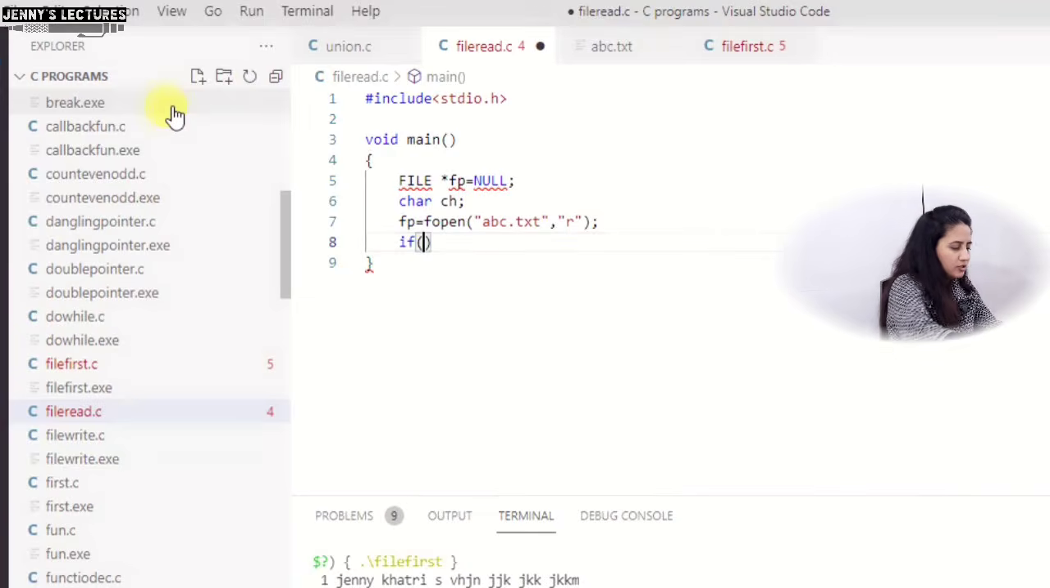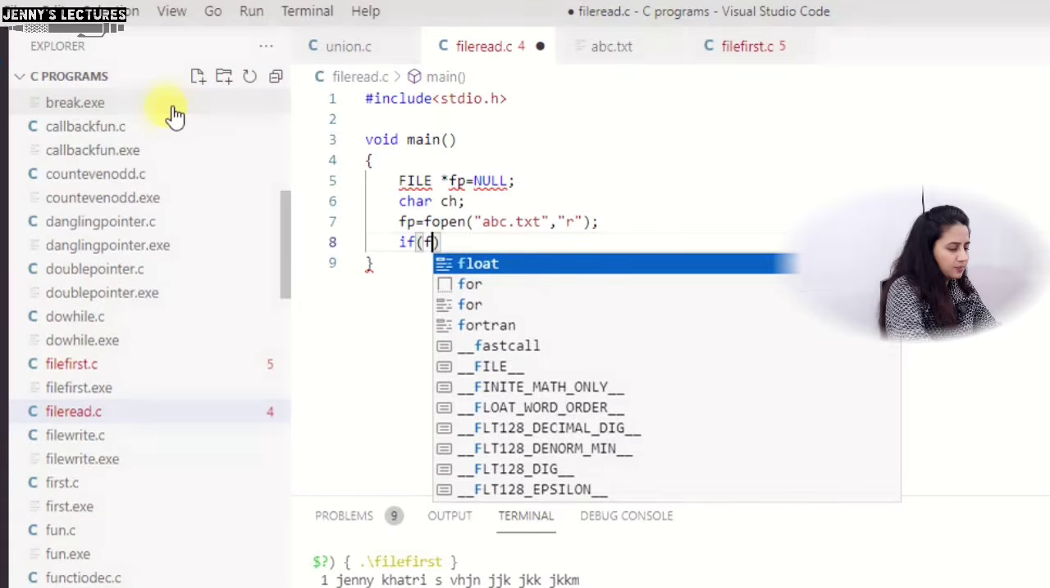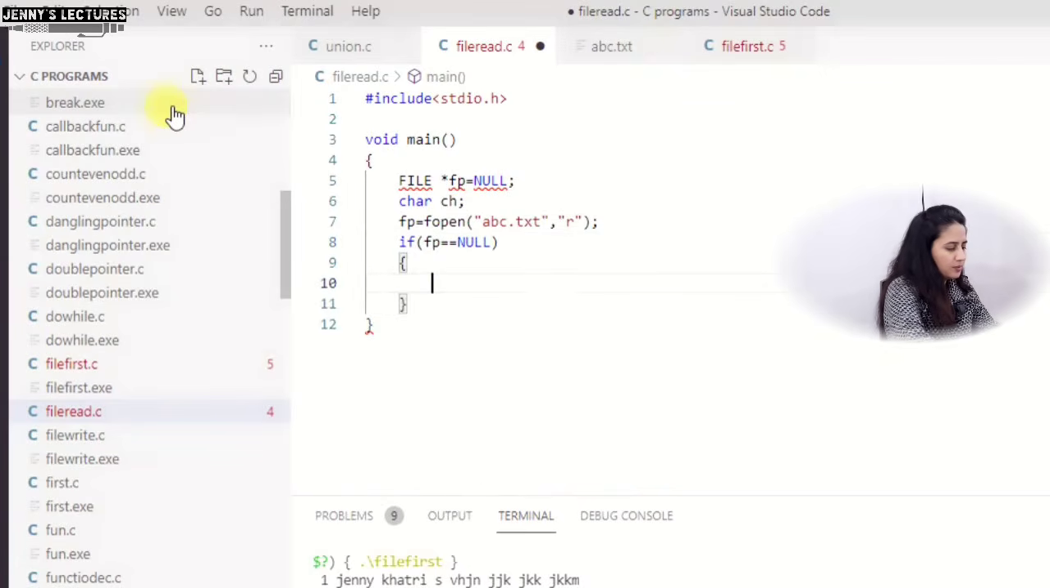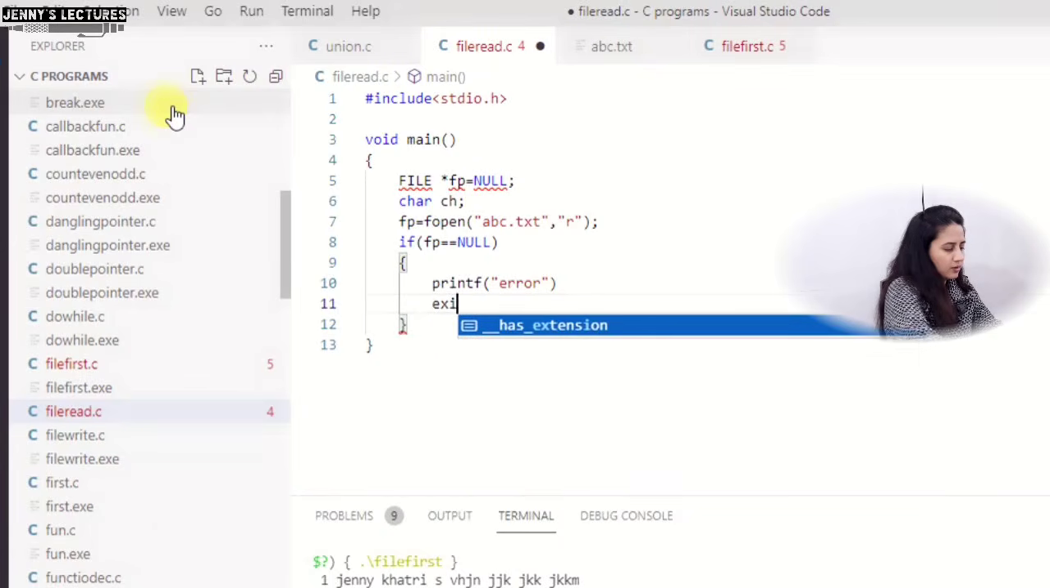So just check the condition. If fp is equal to NULL, simply print error, or whatever you want to print, and exit.